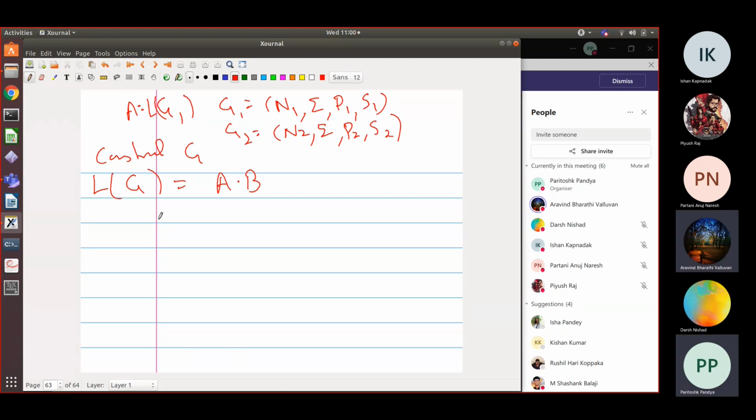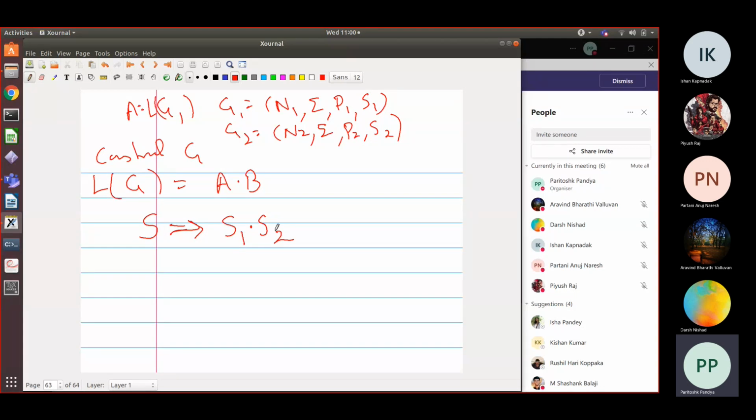Not really, sir. Okay, so suppose, like in the union case, we add a new non-terminal called S. And suppose we make S go to S1 dot S2. Now what happens? Consider the parse tree of this.